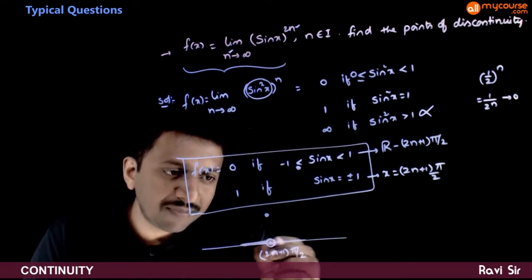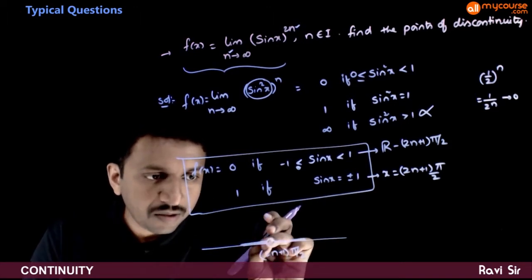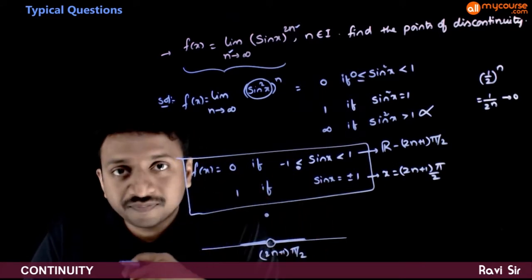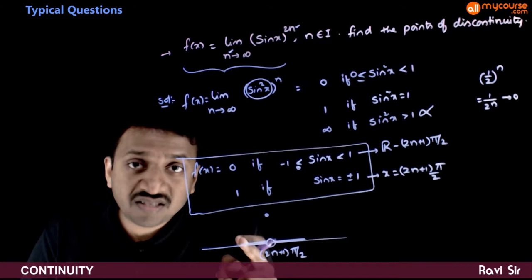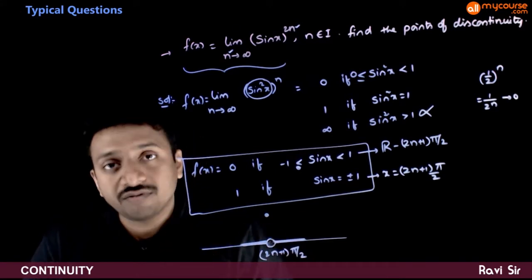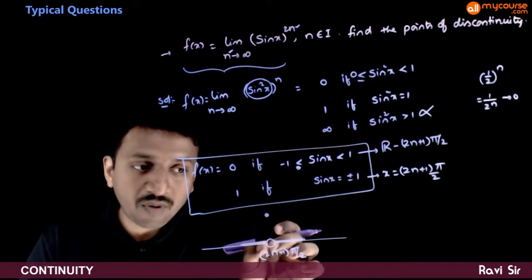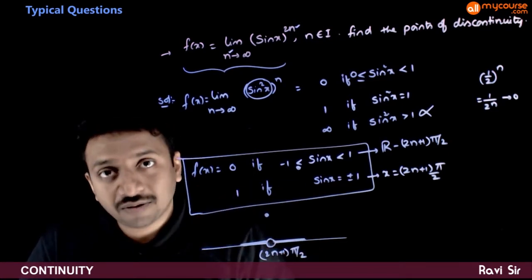Hence the graph will be something like this. You have a hollow dot here, you have a hollow dot here, and you have 1 here. So, as you can very clearly see, f of x is discontinuous at all points of the form (2n plus 1) times pi by 2 because the limit value is different from the functional value.